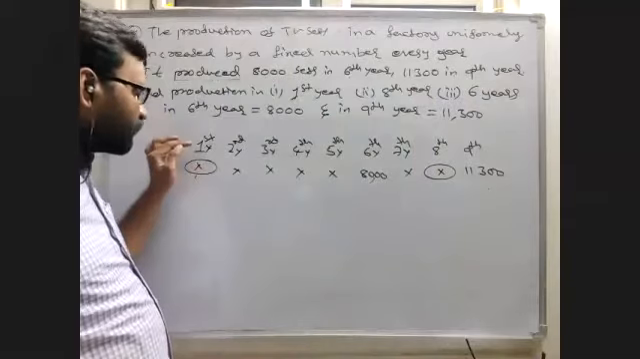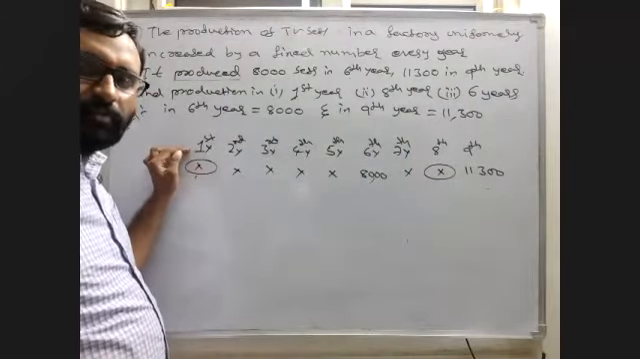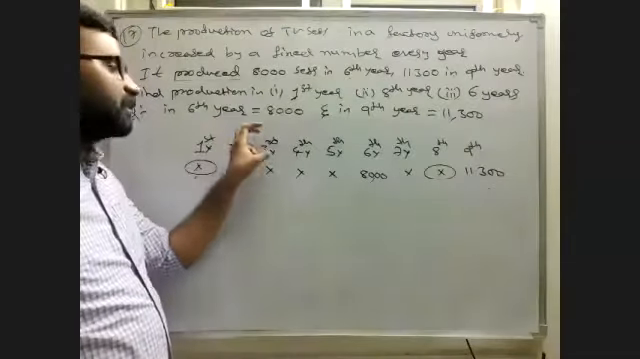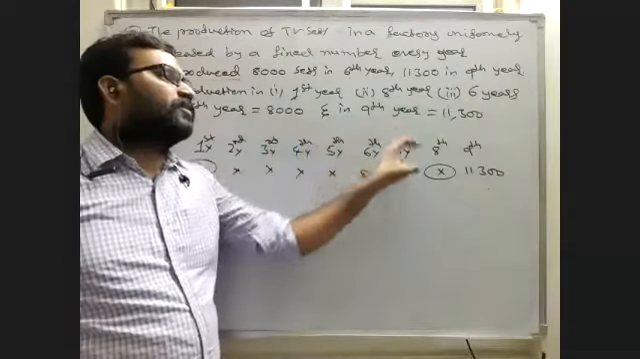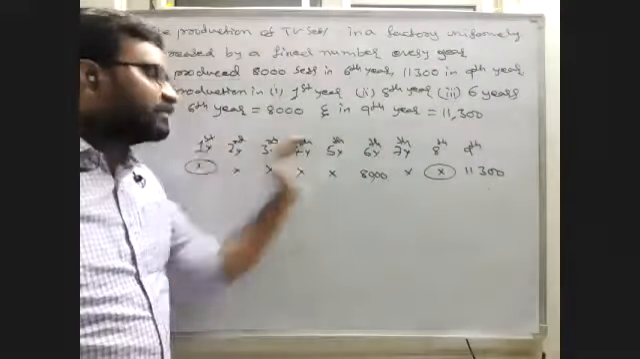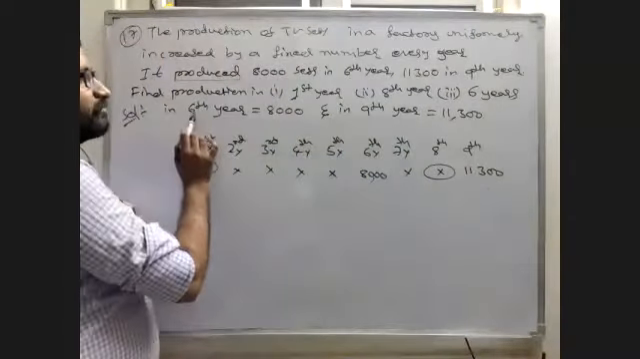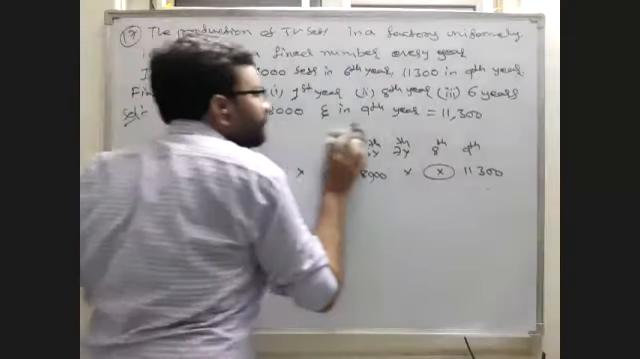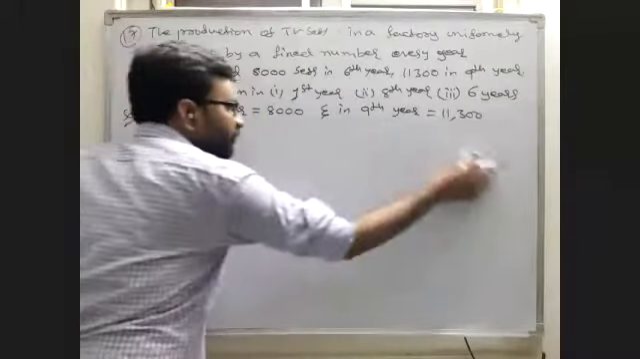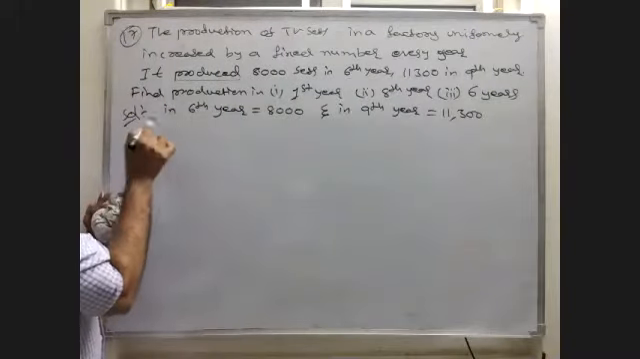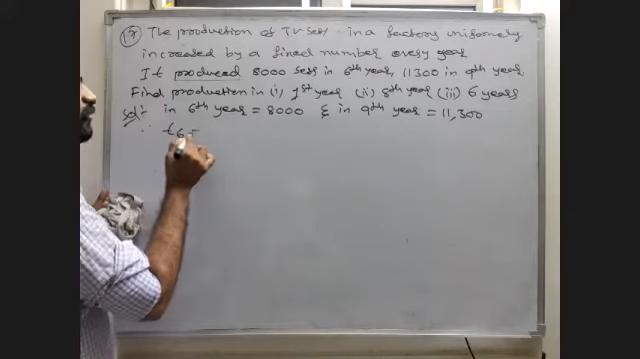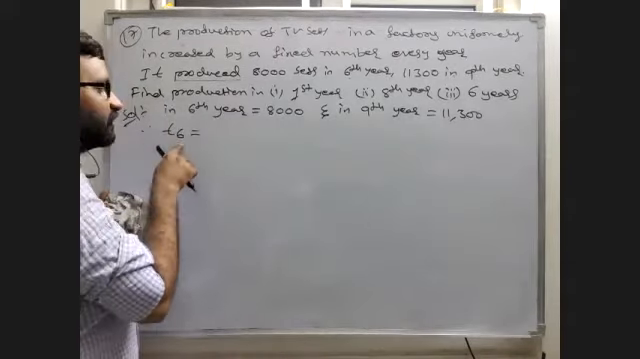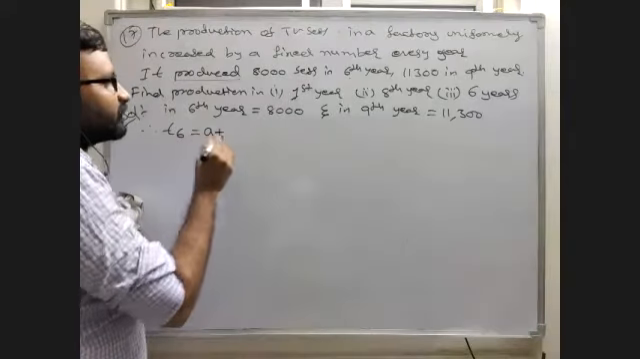Generally, this is the first year from the question, but we can take it as the first term, second term, third term, fourth term, fifth term, sixth term, seventh term, eighth term, ninth term. This is the sixth term, this is the ninth term. Then by using the nth term formula, therefore P6, the sixth term, that is the 6th year, is equal to A plus 6